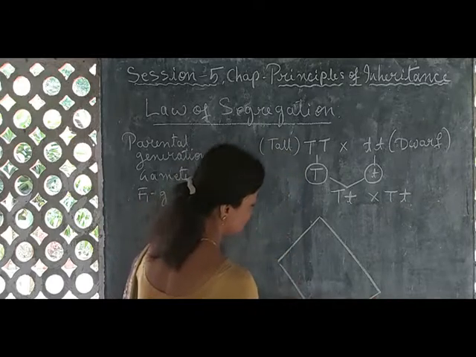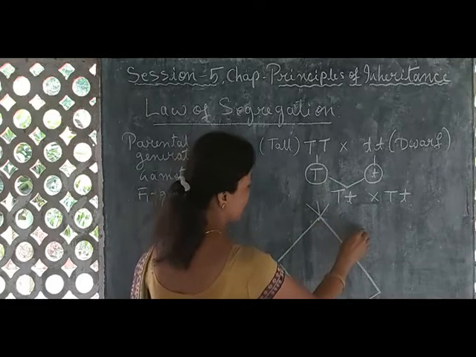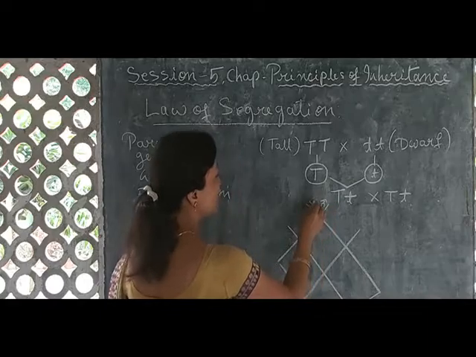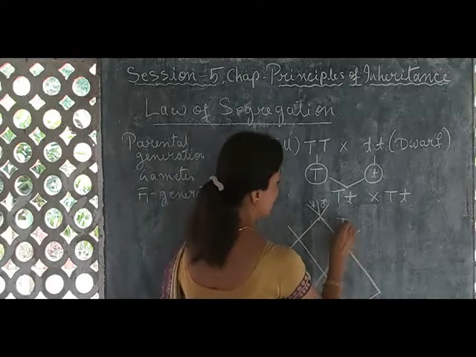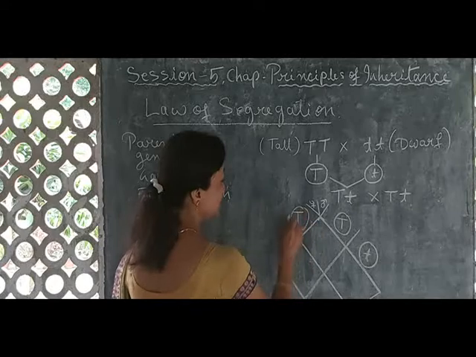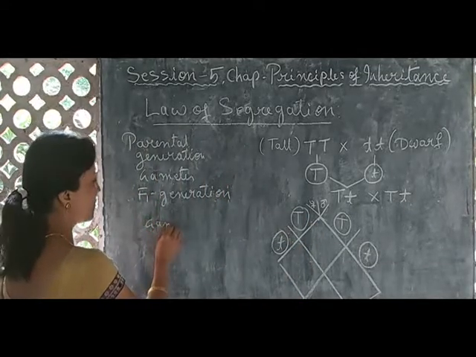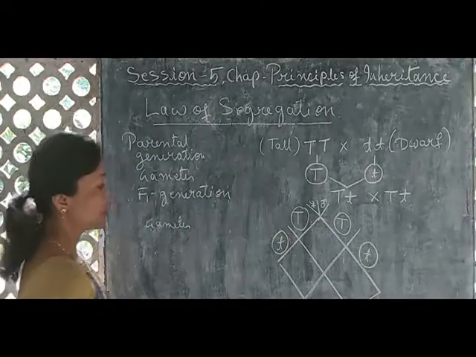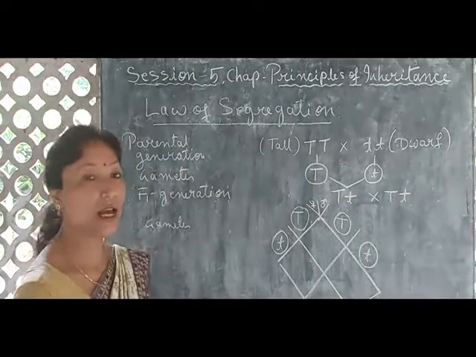Let me show. So you can draw here. So again you know that the gametes will be same. So this side, the type of gamete will be this, and this side type of gamete. Okay, so these are the gametes of the second generation. Then here, if we see now what will be the phenotypic condition and then the genotype.